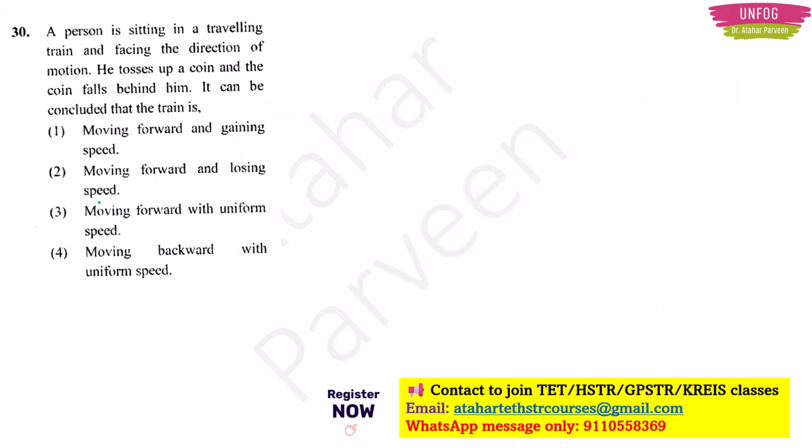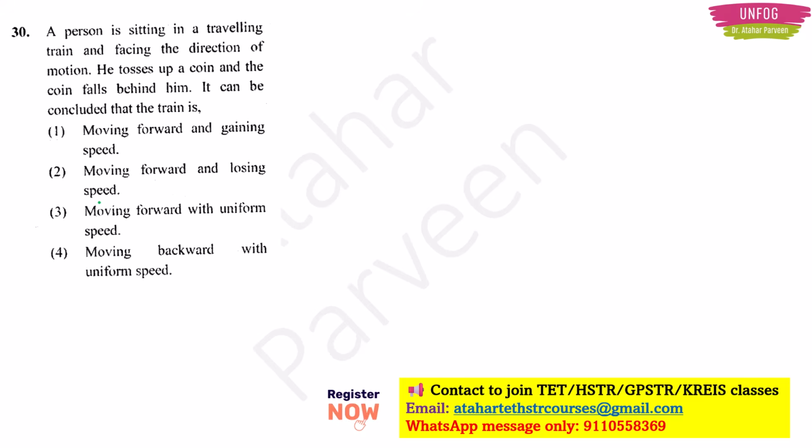Next, question number 30. A person is sitting in a traveling train and facing the direction of motion. He tosses up a coin and the coin falls behind him. It can be concluded that the train is moving forward and gaining speed, moving forward and losing speed, moving forward with uniform speed, or moving backward with uniform speed. Now this is a question where a lot of aspirants, especially paid class aspirants, have discussion with us because this is a little bit tricky question.